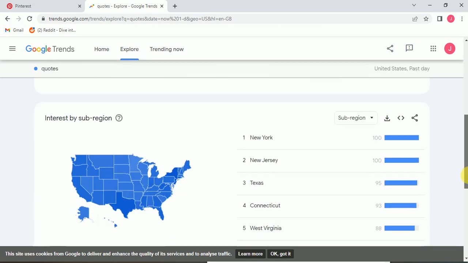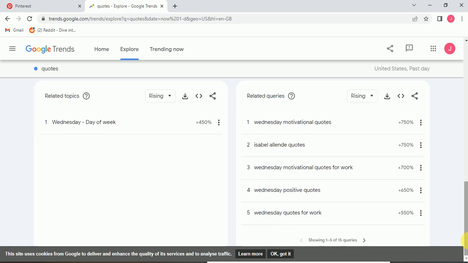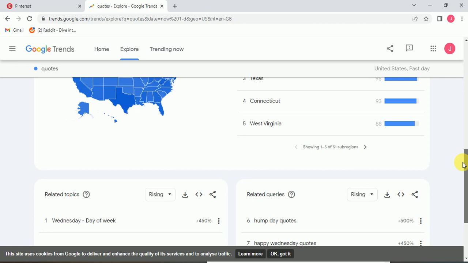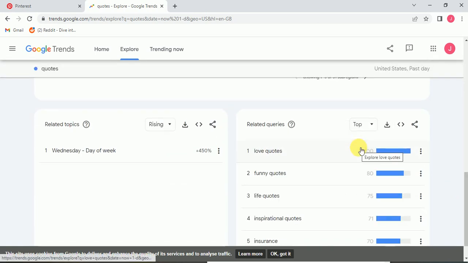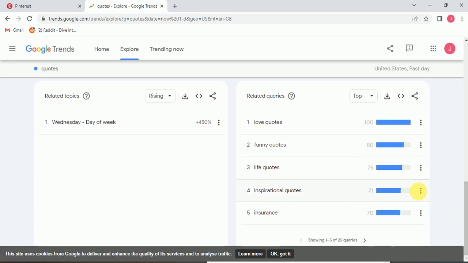These are also the related queries like Wednesday motivational quotes, Isabel Allende quotes, Wednesday motivational quotes for work, Wednesday positive quotes, Wednesday quotes for work, hump day quotes, happy Wednesday quotes, Wednesday inspirational quotes, like this. And this is also the percentage of the trend. This is the rising queries, but if we search on top queries, there are love quotes, funny quotes, life quotes, inspirational quotes. These are the quotes we will search in.